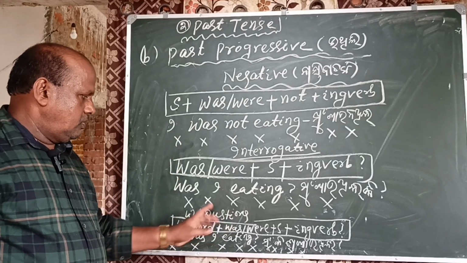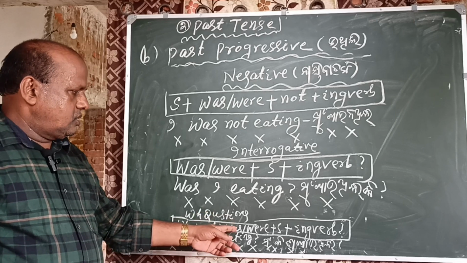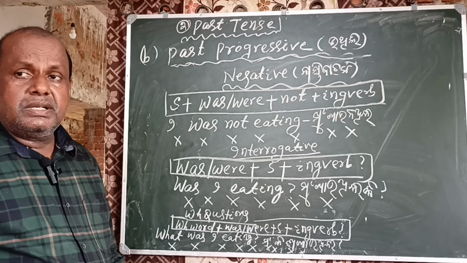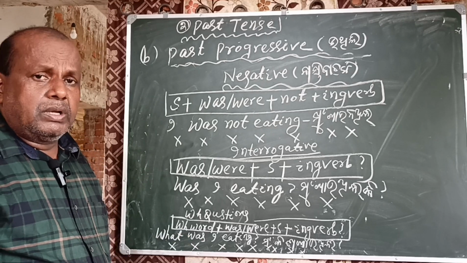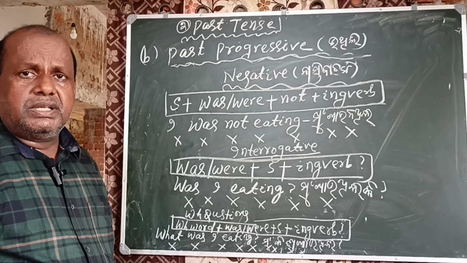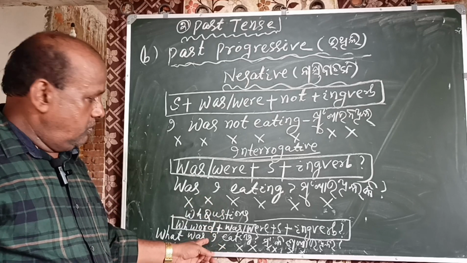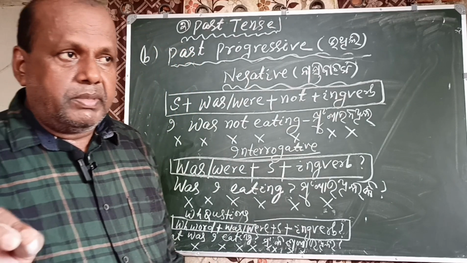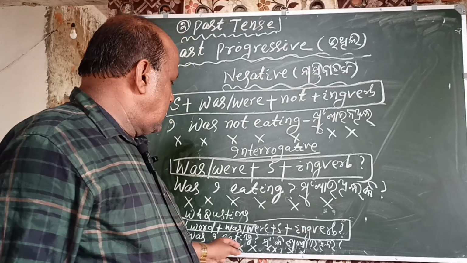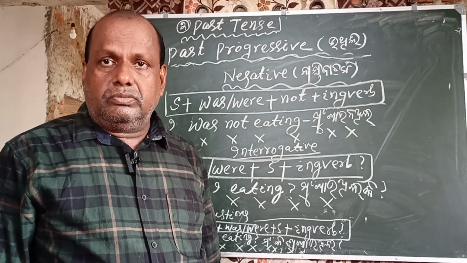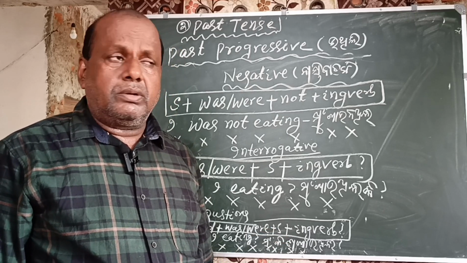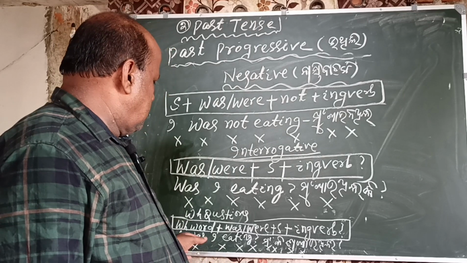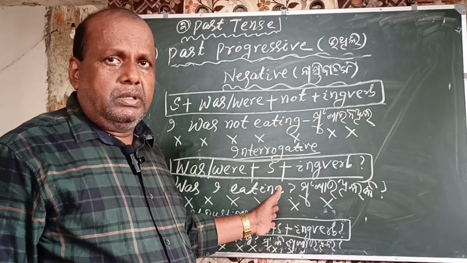Now see the WH question: WH word plus was, were plus subject plus ing verb. What was I eating? Where was I eating? The was, were form will immediately come after the WH word for making a question form. What was I eating? What were we eating? Where were you playing?